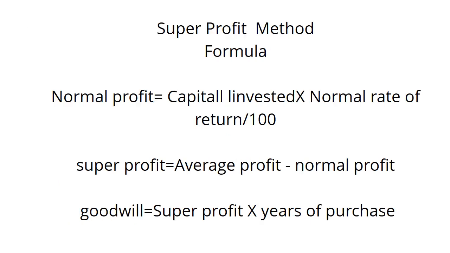Super profit method. Now the super profit method of finding goodwill. The formula is: normal profit is equal to capital invested into normal rate of return divided by 100. Super profit is equal to average profit minus normal profit. So the goodwill from the super profit method will be super profit into years of purchase, and now you will be able to find goodwill by using the super profit method.